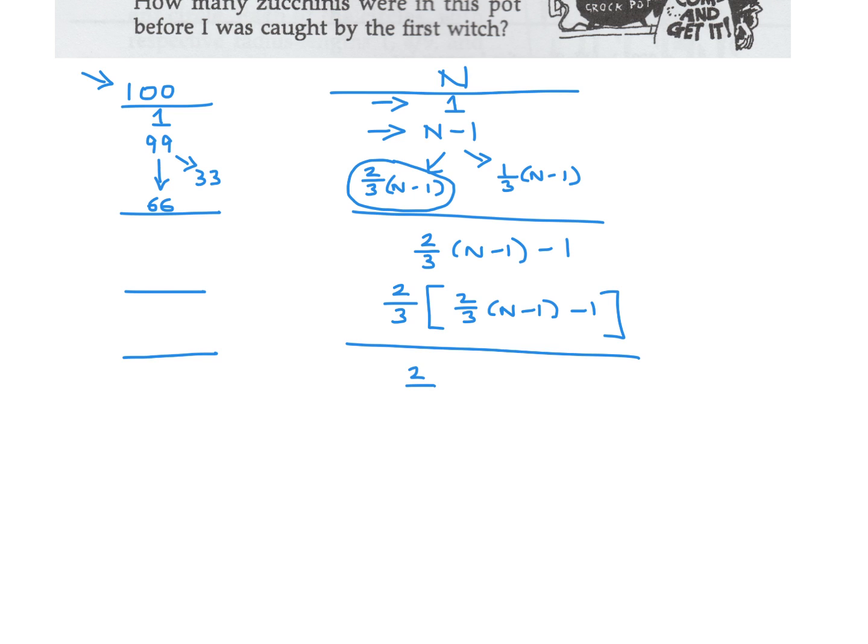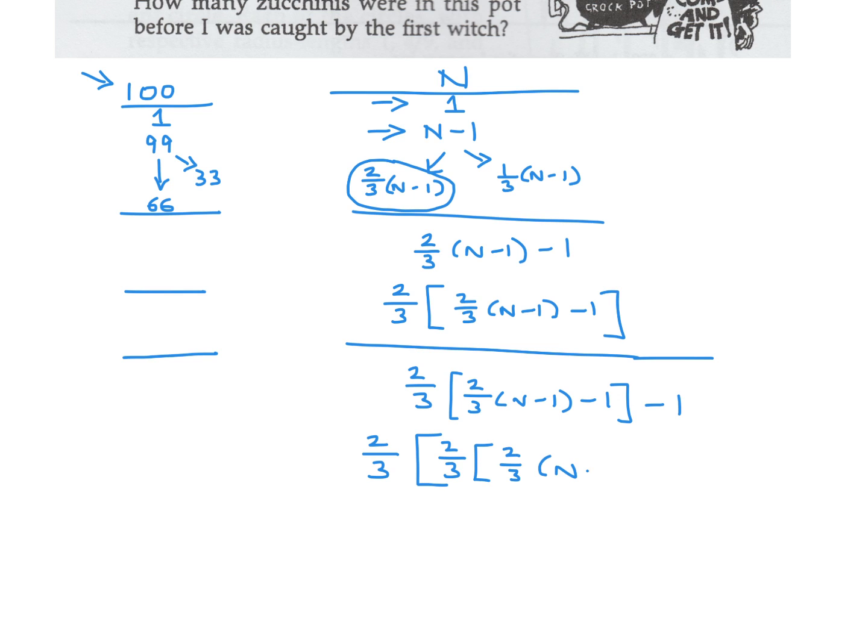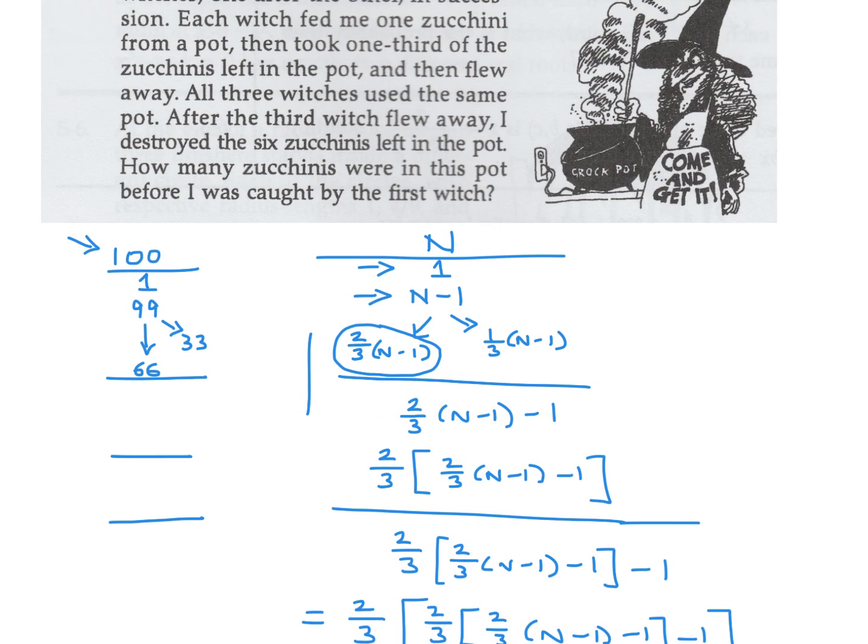She will take away 1 first. So let's do that. So this whole thing, she'll take away 1. And then we'll leave 2/3 of that whole thing. So you just got to make sure that you do this properly. And I believe I have done that properly. Okay, so now that is how much is left, and they told me that that is 6 zucchinis when these 3 witches have done their distribution.